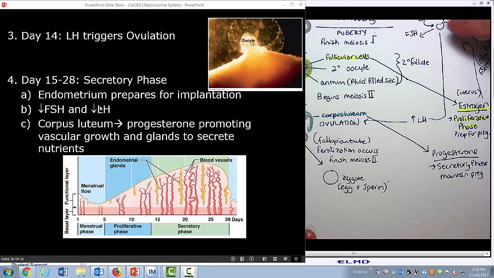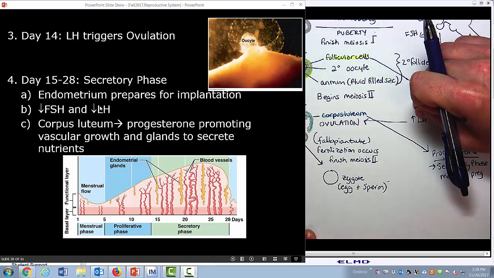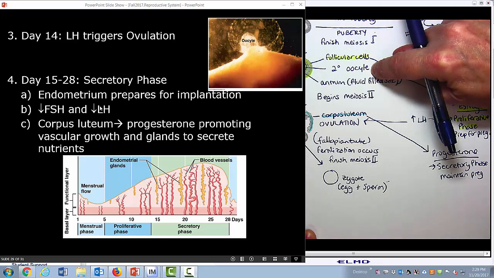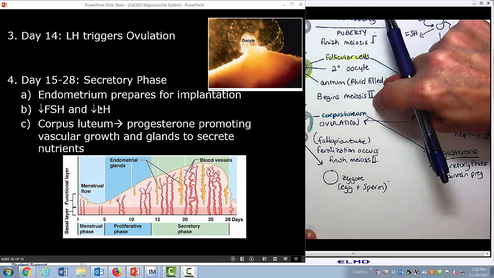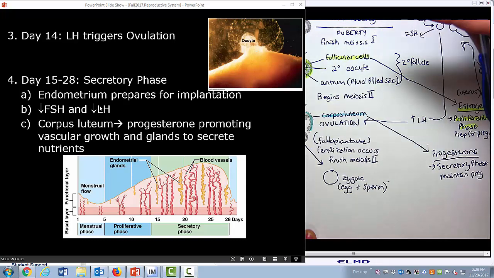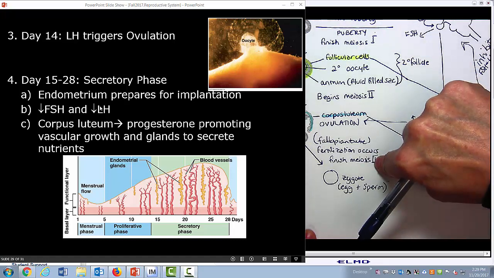It inhibits FSH and LH. So FSH and LH decrease, which means that a different oocyte does not mature. It does not finish meiosis II, and it is not ovulated, because we only want one egg traveling down the fallopian tube and getting fertilized at a time.